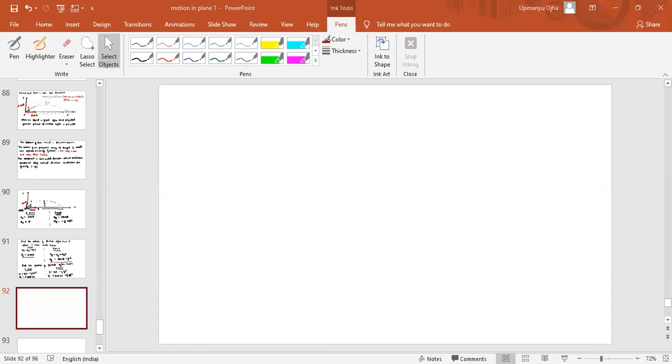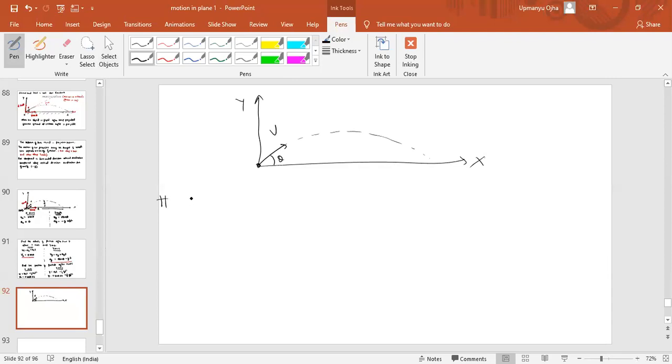So I hope you understand this. Again, we'll draw this. This is the x-axis. This is your y-axis. We have the object which is thrown with some velocity v. Angle is theta. It will follow projectile path. Now there are some terms like time of the flight. What is the time of the flight?